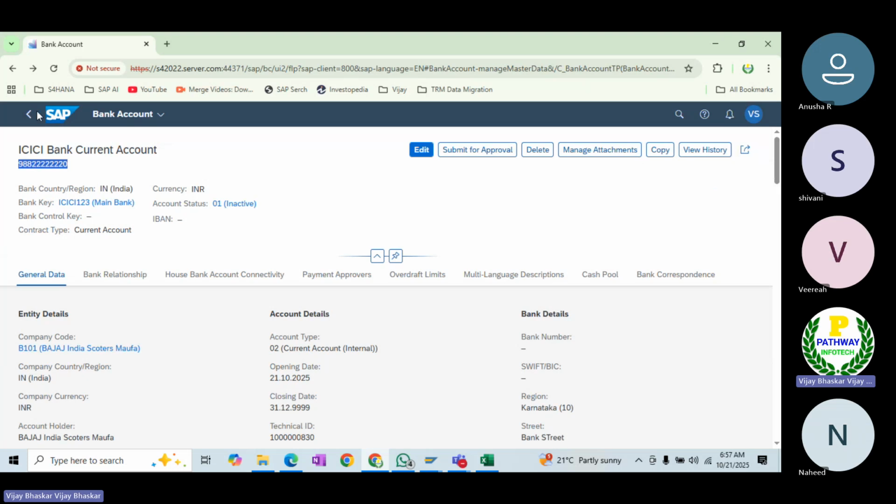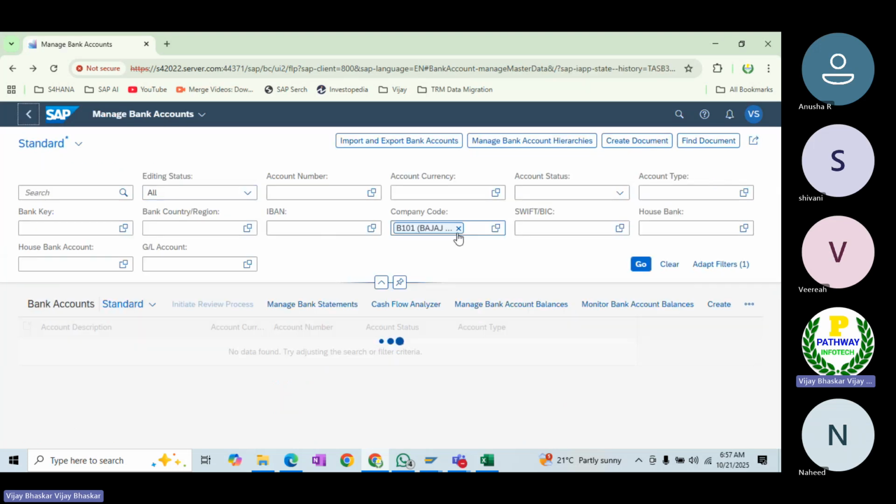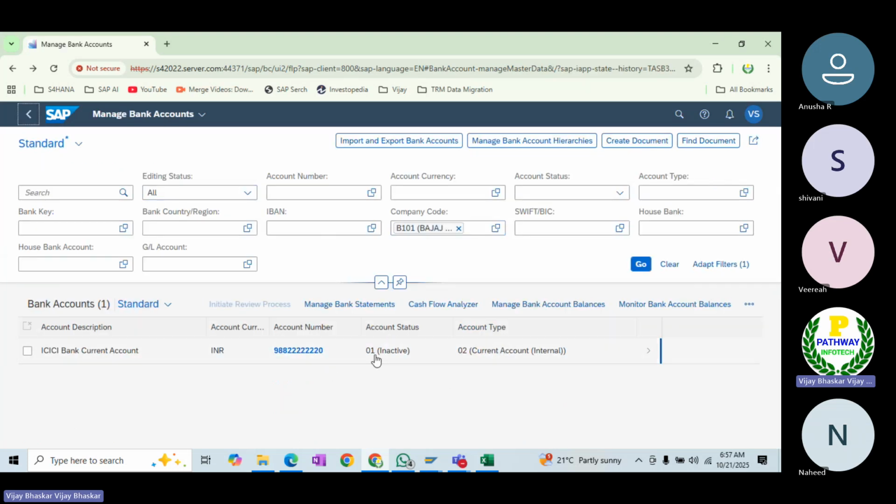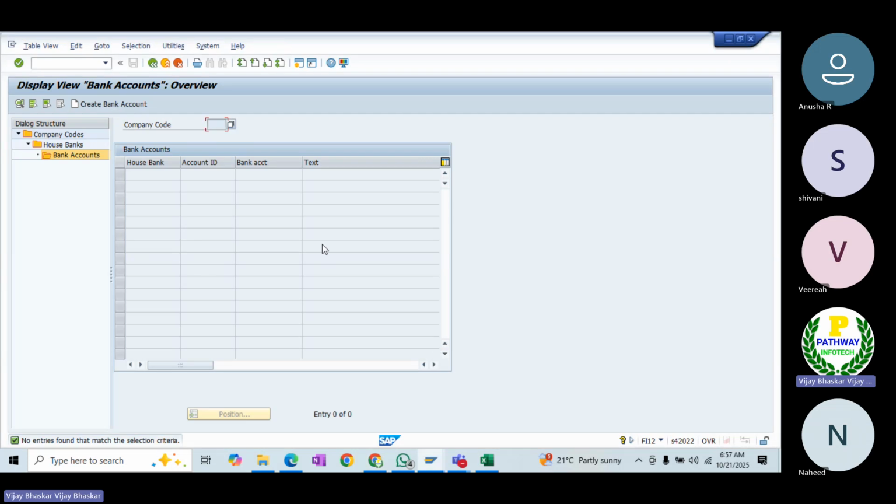This is the bank account, right? B101. Now you can see the inactive account showing under this company code. An account in an inactive state means you cannot use it. Does it mean this account will appear here in the FY12? Let's see now.